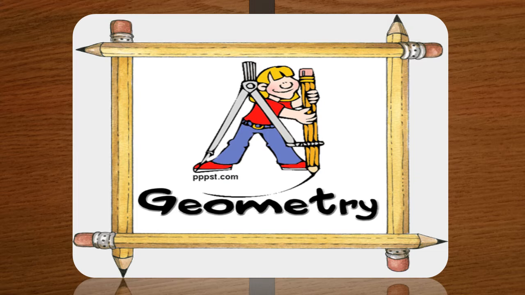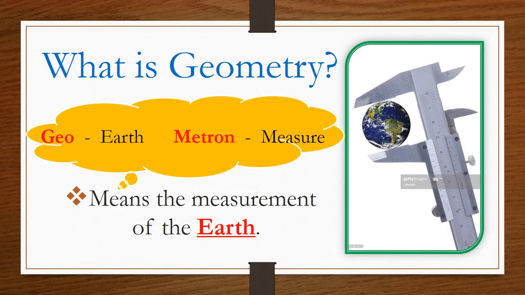Can you see this? Yes, geometry. What is geometry? Geometry originated from two Greek words. One is geo and the other one is metron. Geo means earth, metron means measure. So, geometry means the measurement of the earth.